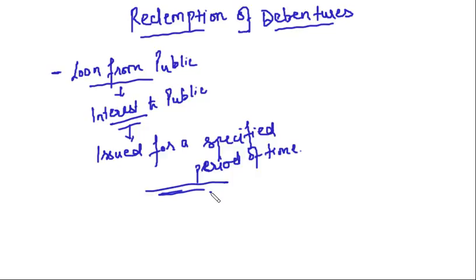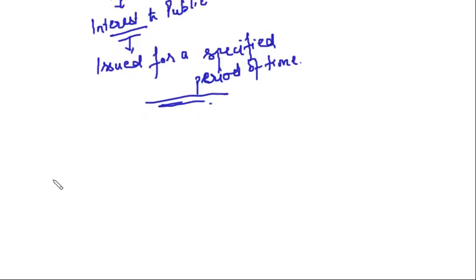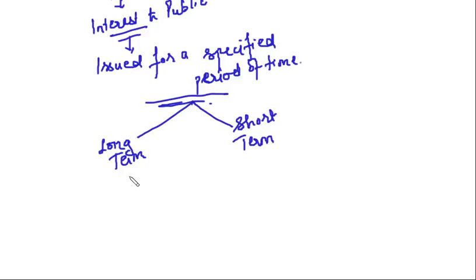Depending upon this specified period of time, I told you that these borrowings can be long term or short term. If it is for a period of more than 12 months, then it is long term. If it is less than 12 months, then it is short term. Clear? This is what we discussed in the issue of debentures.